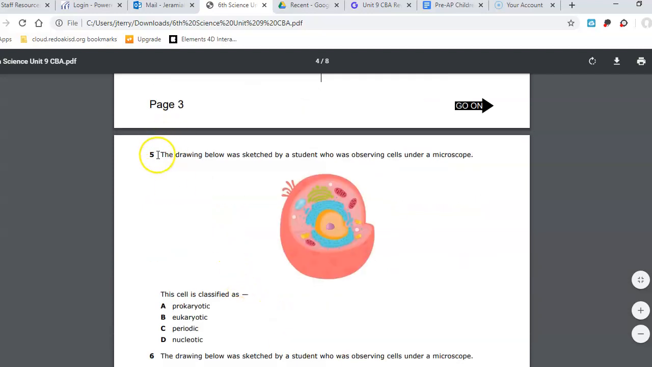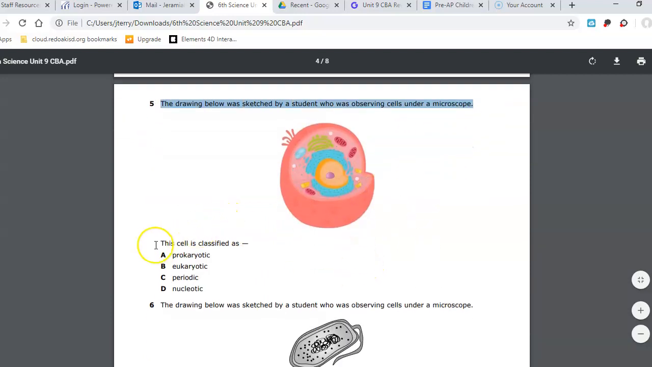Alright, question 5. The drawing below was sketched by a student who is observing cells under a microscope. This cell is classified as A, prokaryotic, B, eukaryotic, C, periodic, or D, nucleotic.